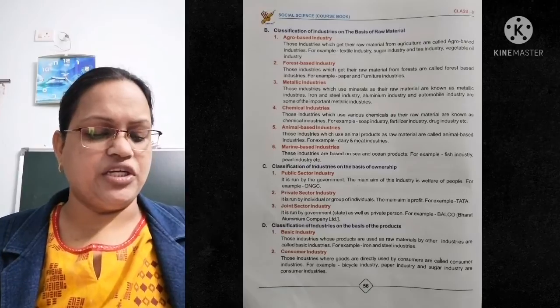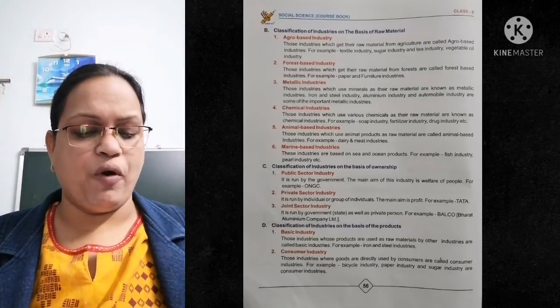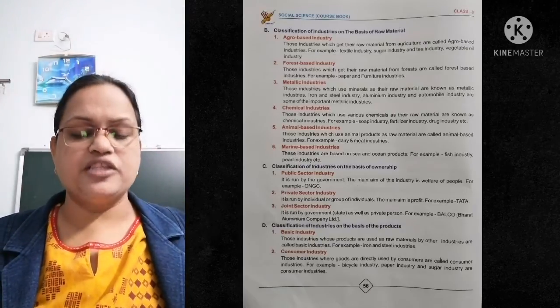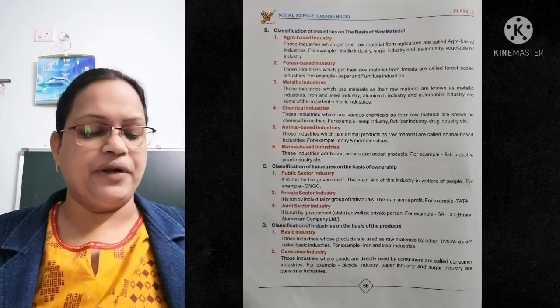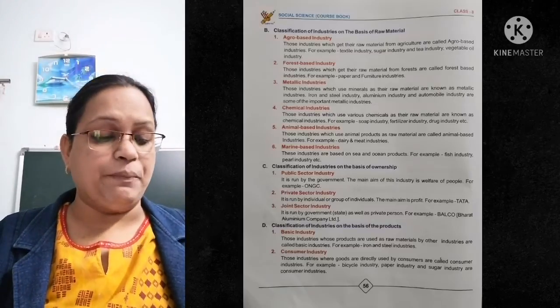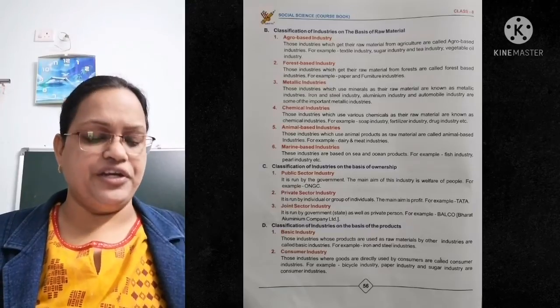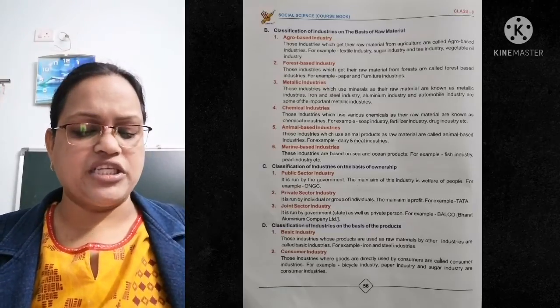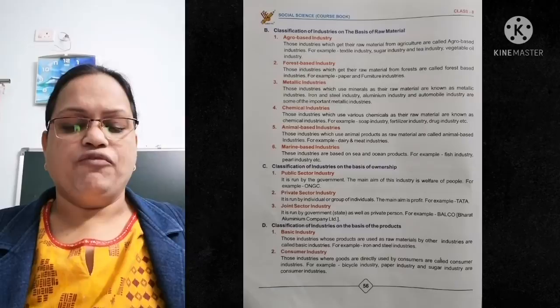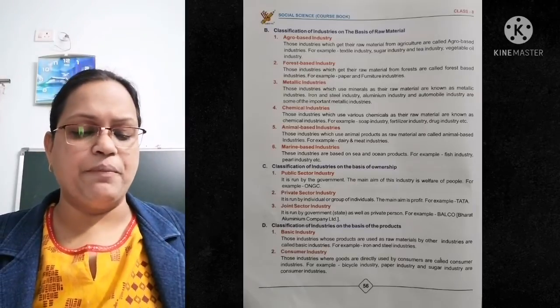Private sector industry, it is run by an individual or group of individuals. The main aim is profit, money. For example, Tata. Tata is also a private company. Joint sector industry. It is run by government, state as well as private persons. For example, Bharat Aluminium Company.